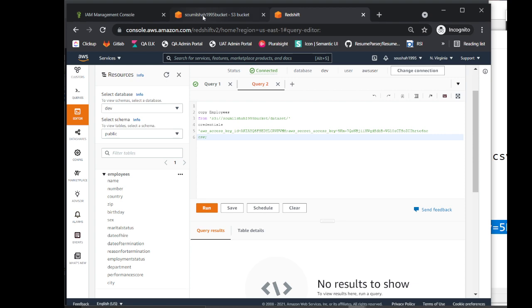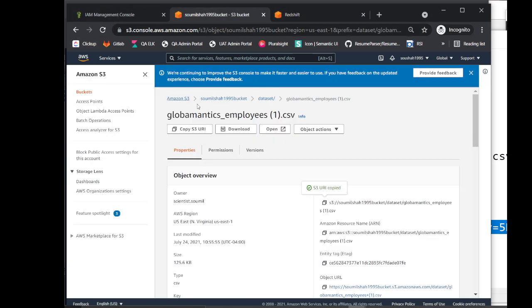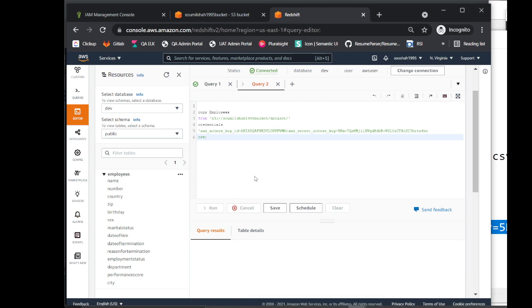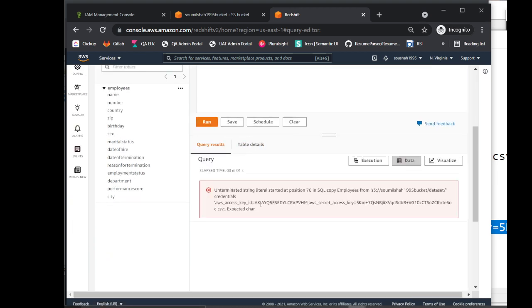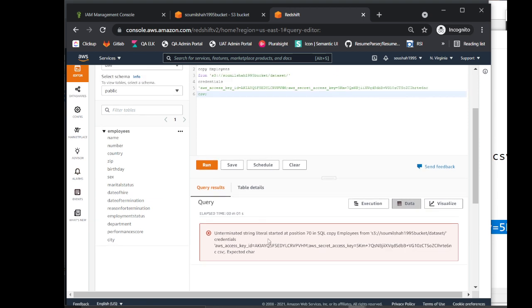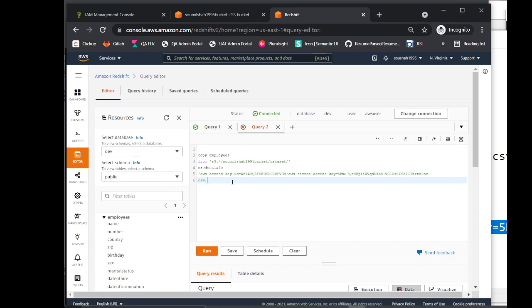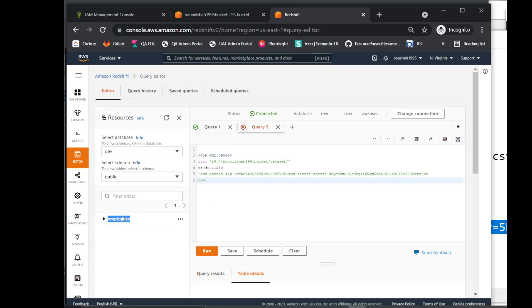Let's copy all the files. This should basically crawl over my S3 and export all the files to Redshift. Run. Might take a while, you have to be patient here. Says an error, string literal started position 70 SQL employee, and I know why that happened. I think it was employees, a spelling mistake here, and it's totally fine.